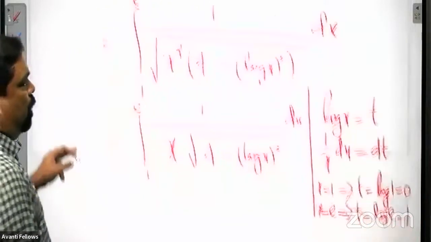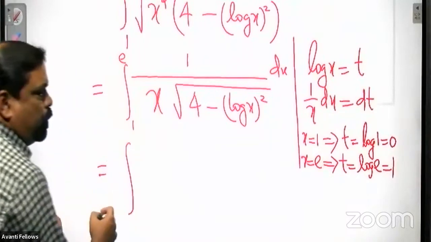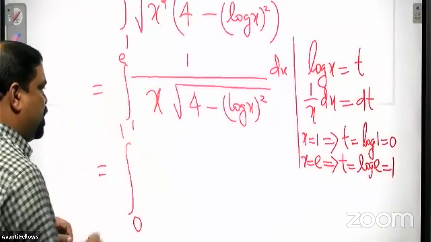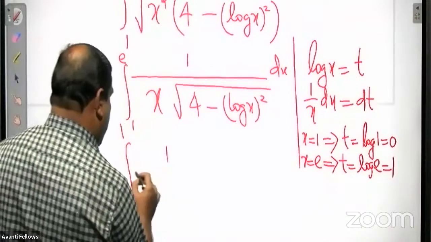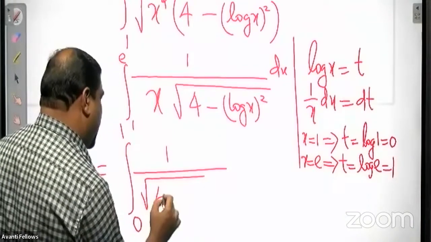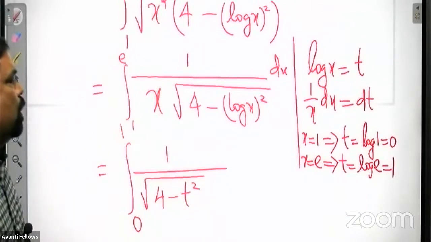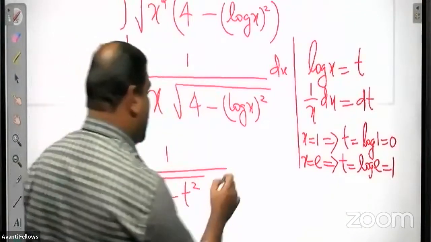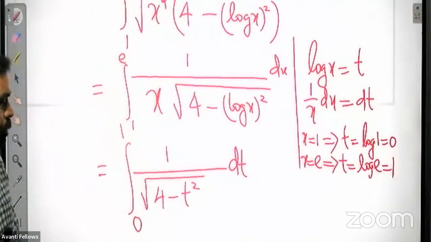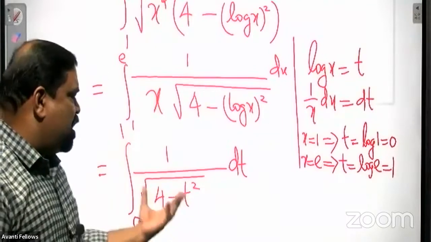So apply these changes. This integral reduces to: lower limit is 0 and upper limit is 1, so 0 to 1, 1 upon root of 4 minus t square, and 1 by x dx is nothing but dt. Now I think it is clear. It is a very standard integral.